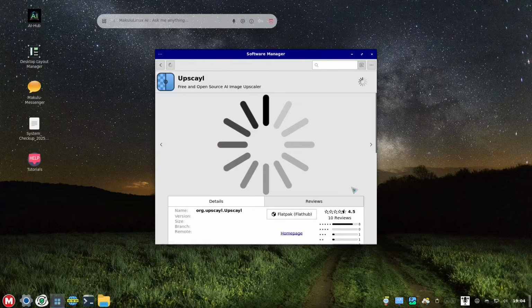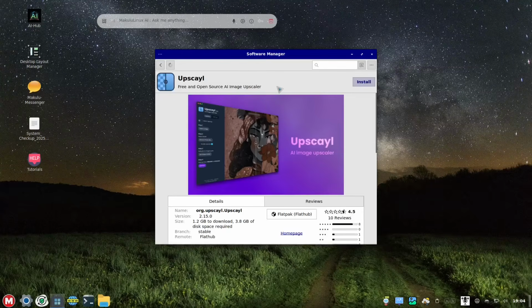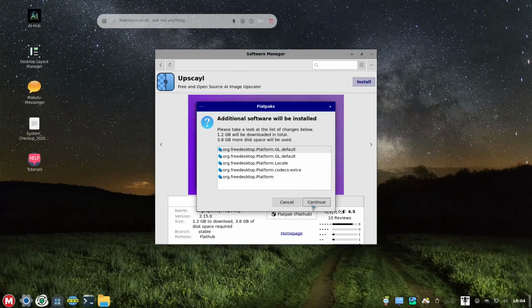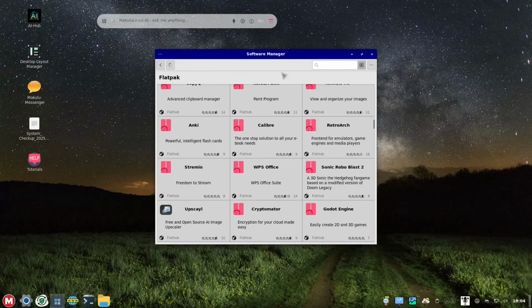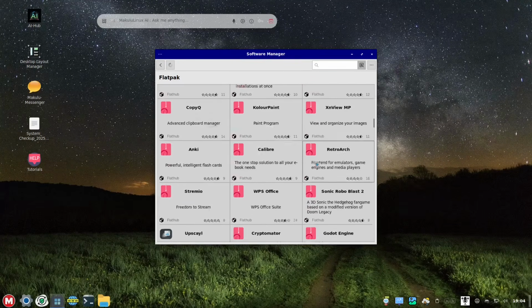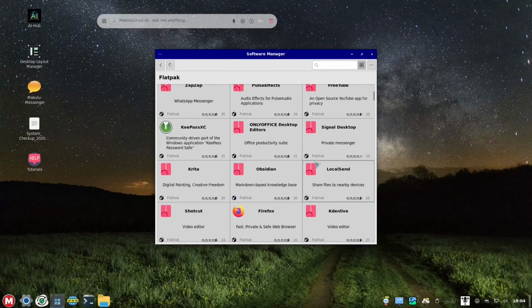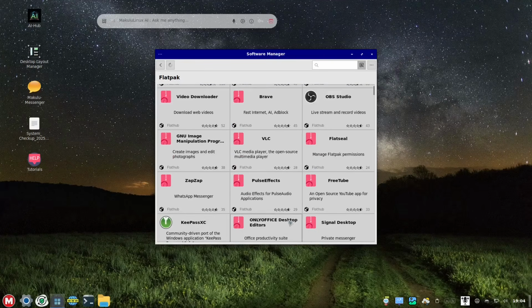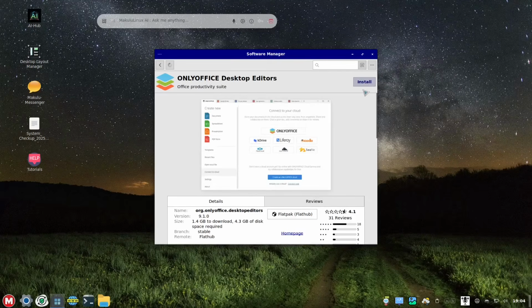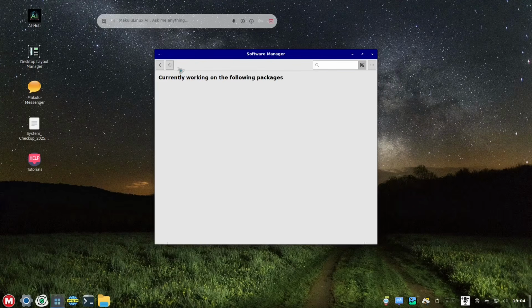Okay, how about Upscayl? This is the AI image tool that you could use to increase the pixels. Let's install that one. Click continue. Do they have OnlyOffice? I see OnlyOffice there. And let's click OnlyOffice installation. So let me see.